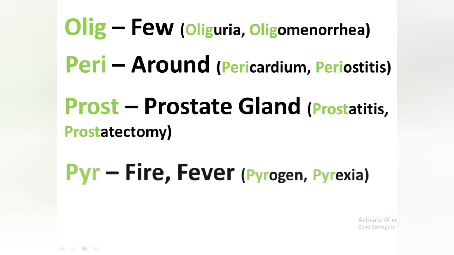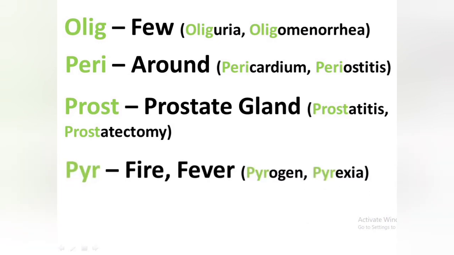Another prefix is pyro, which means fire in the Greek word, or fever. For example, pyrogen. Any organism or chemical which causes fever is known as a pyrogen. And another word is pyrexia. The increase of temperature in the body or having fever is known as pyrexia.